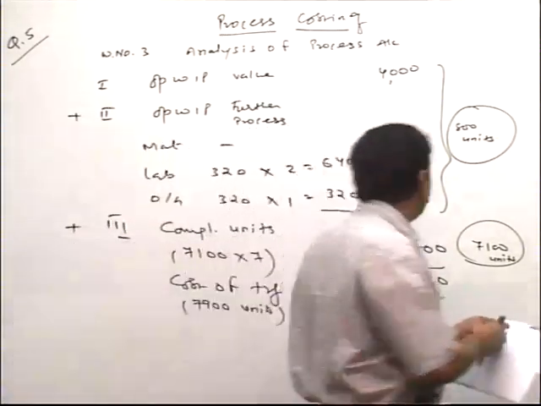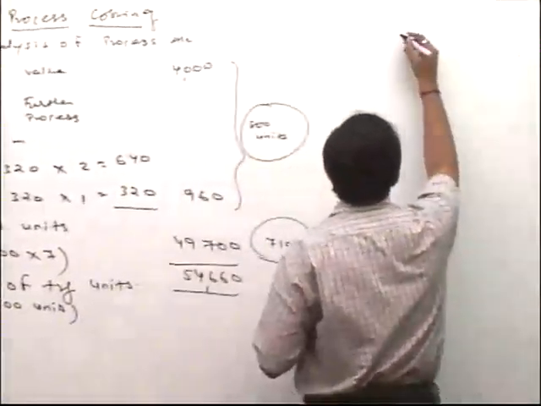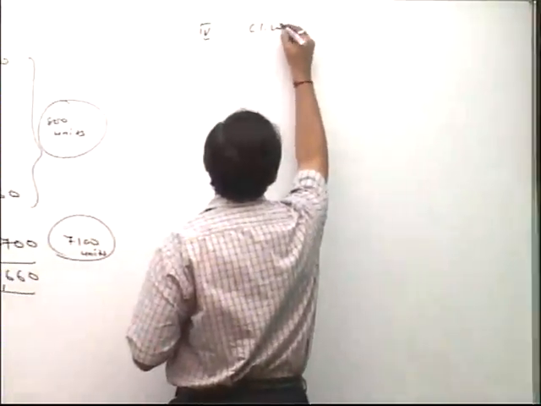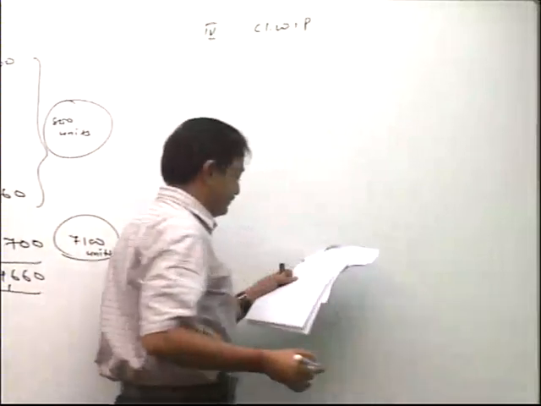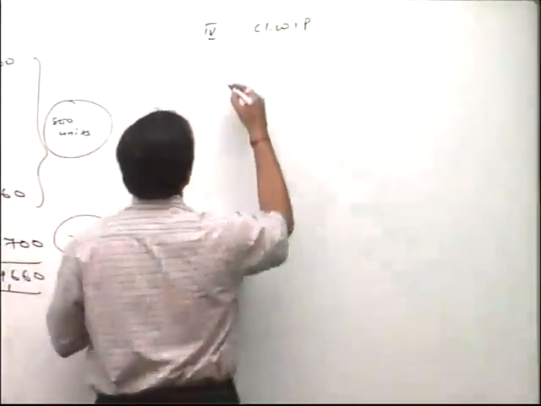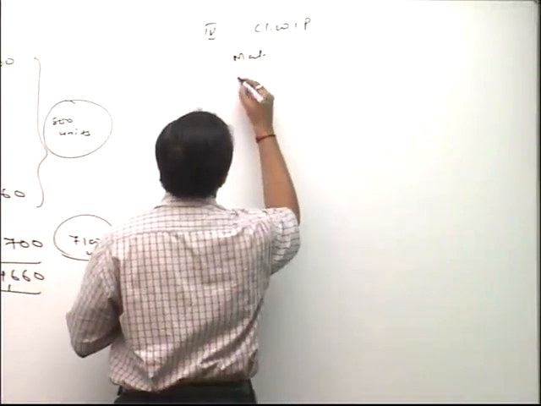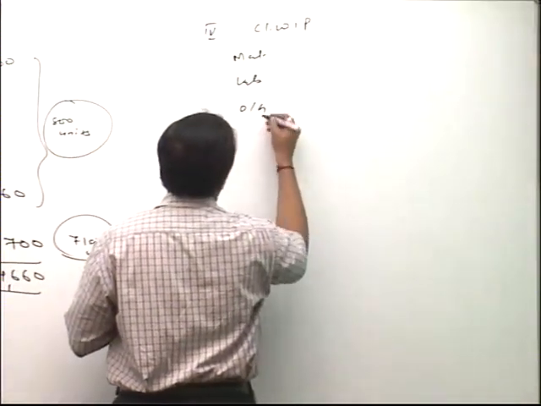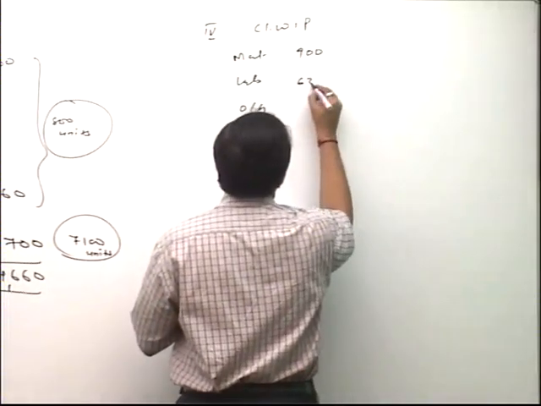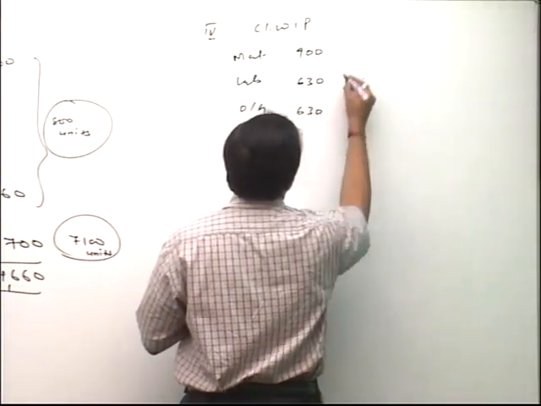Now next working note, that is the fourth one, closing WIP. Let's pick up units from equivalent production. Material, labor and overheads: 900, 630, 630.